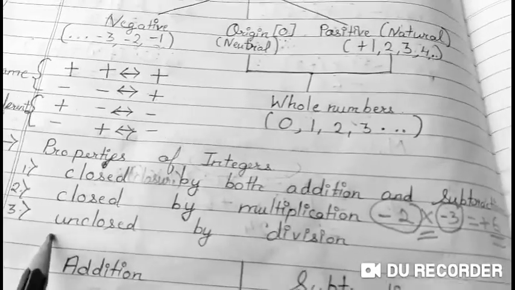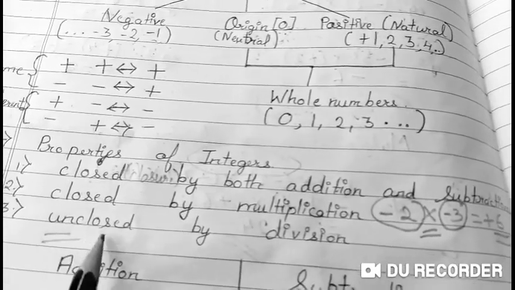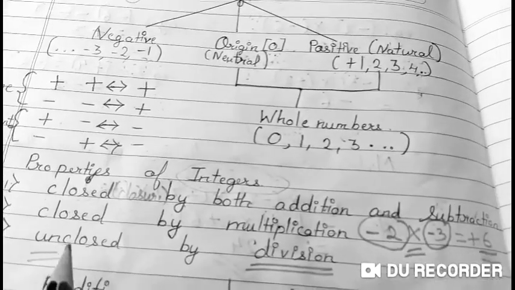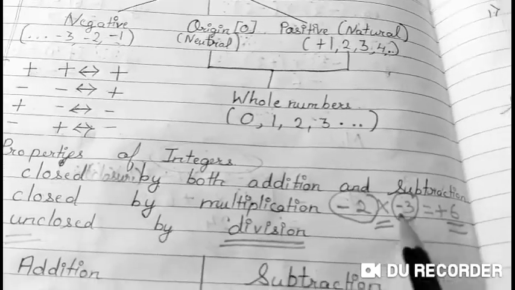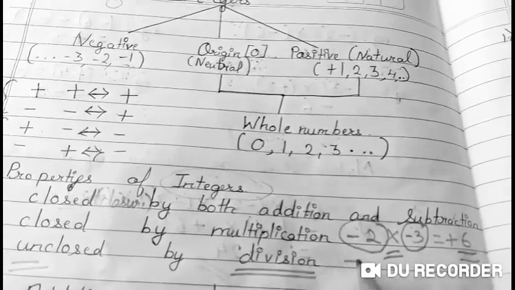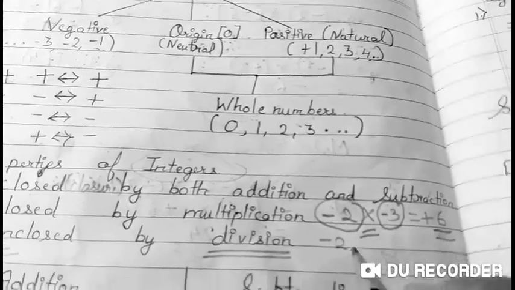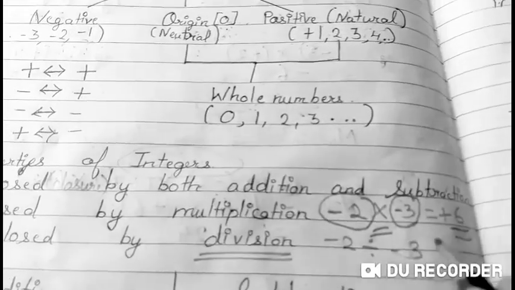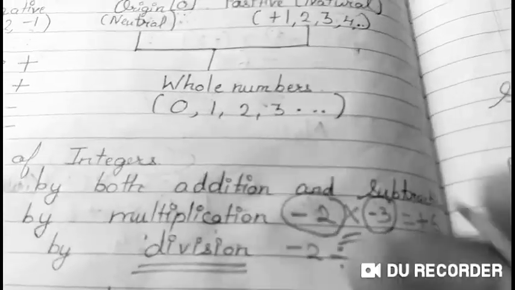But the closure property is not applicable to division. Division does not support this property. Like if you divide two integers, for example, we'll take the same example, divide by -3, the answer turns out to be 0.67.